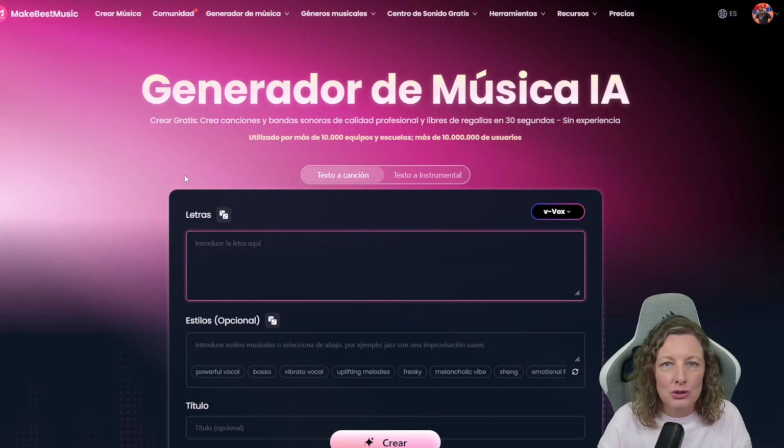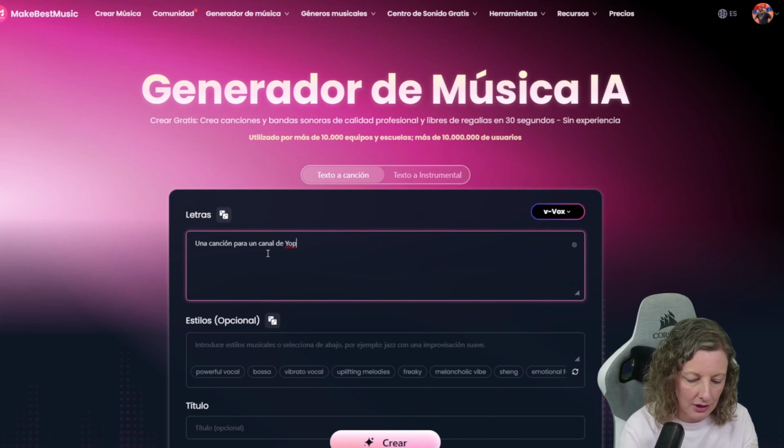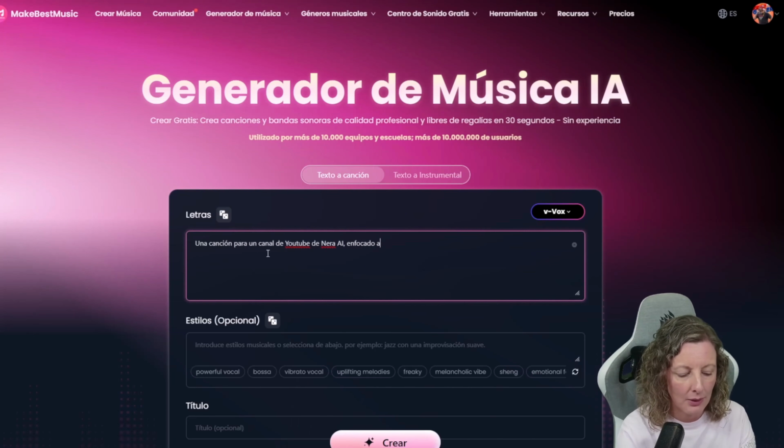For this demonstration, we are going to proceed by using the completely free option available on the platform, which you can see right here on the screen. We will select this specific version to show you exactly how it works without any cost to you. Once we have selected it, we are going to provide a very specific prompt asking the tool to compose a unique song tailored for a YouTube channel named Nera AI.